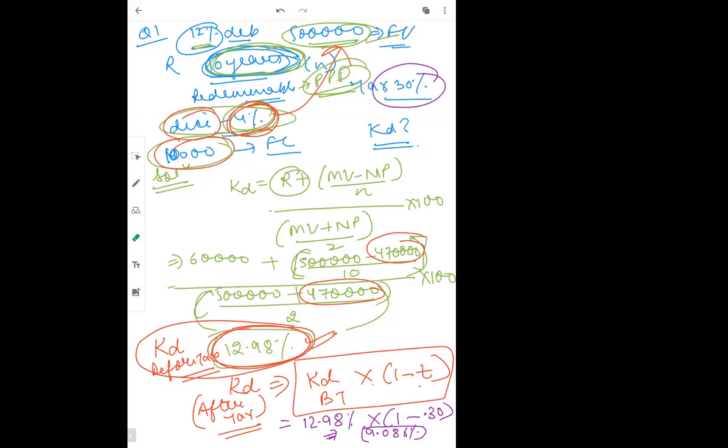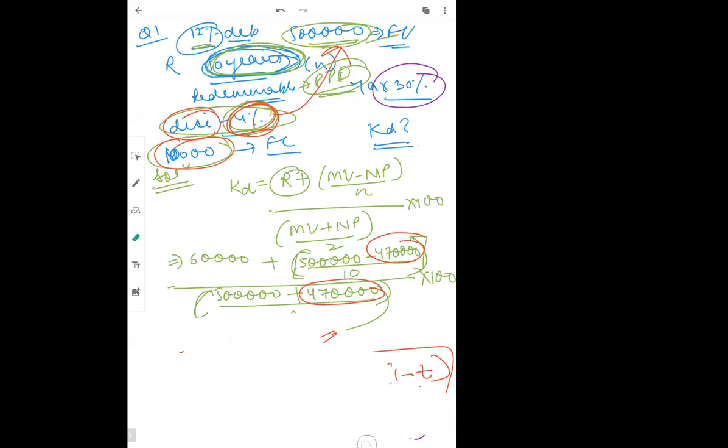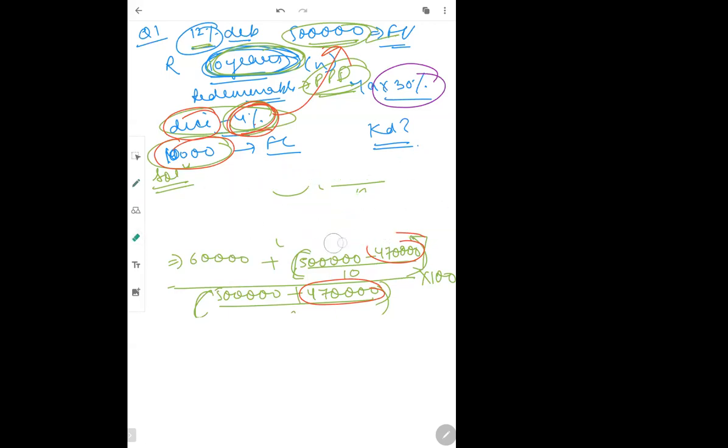This is one formula. I don't know what you guys have done in your undergraduate, but this is also one formula. Now maybe I'll tell you what you guys have done in your undergraduates. There's another formula: when you are writing R here, with that R, write down 1 minus T. I have to always take after tax.